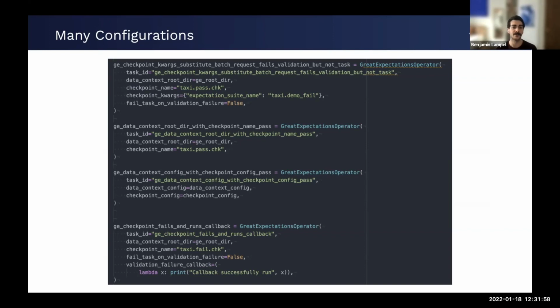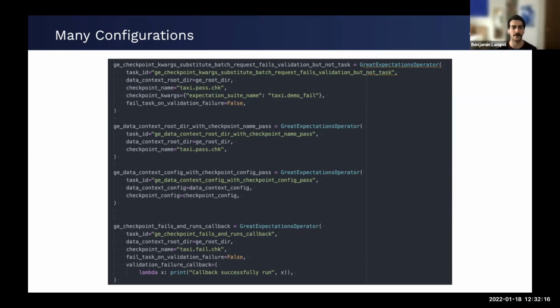And then we see the same thing with the checkpoint name versus checkpoint config. And we see in the top one here, these checkpoint kwargs. Those are what allow us to overwrite specific fields in that checkpoint that we're passing in.